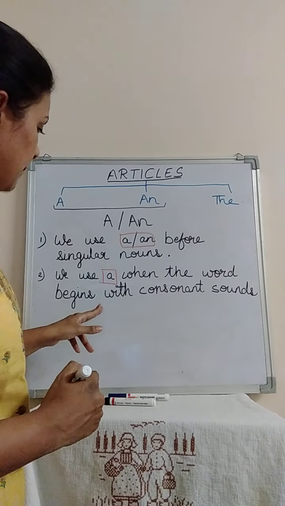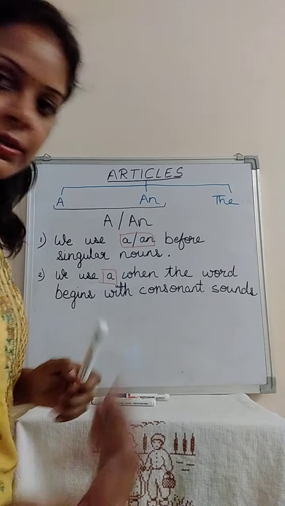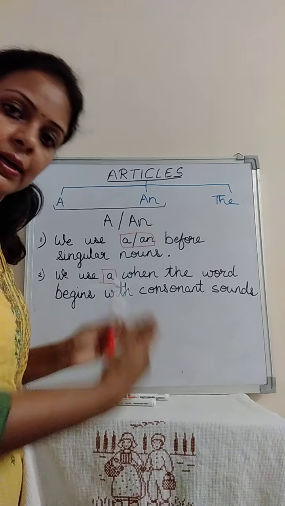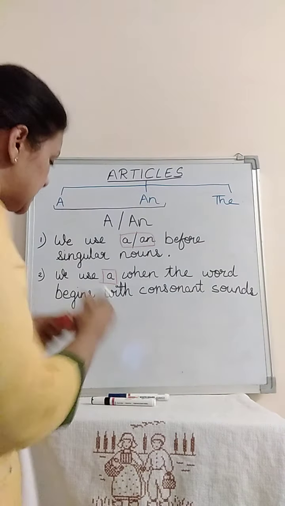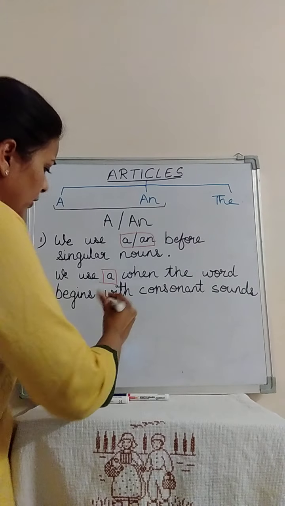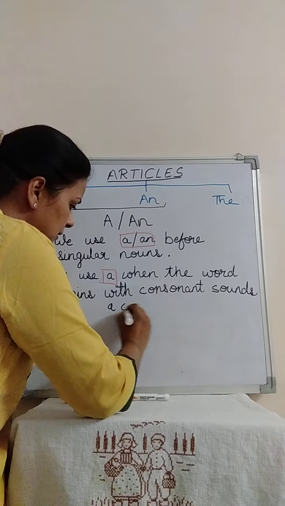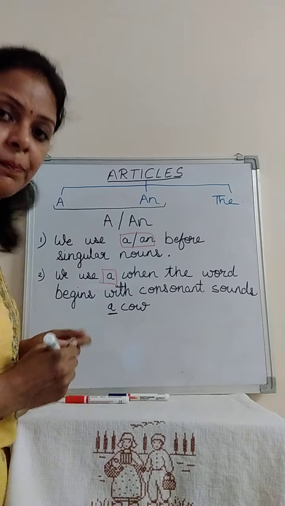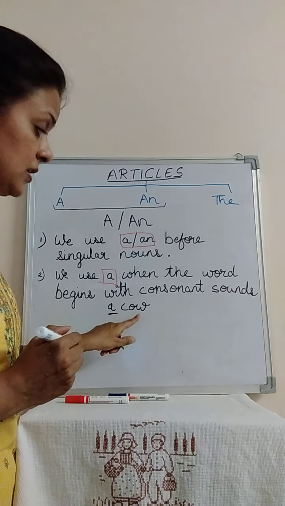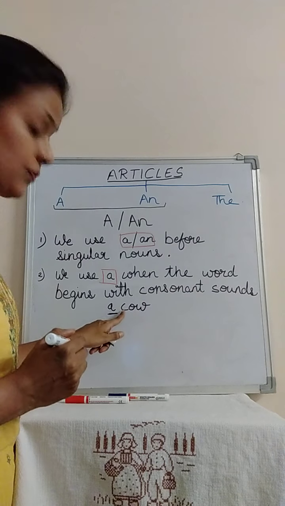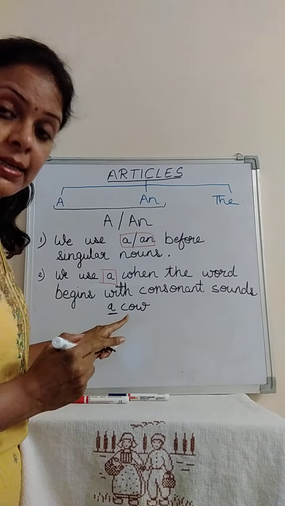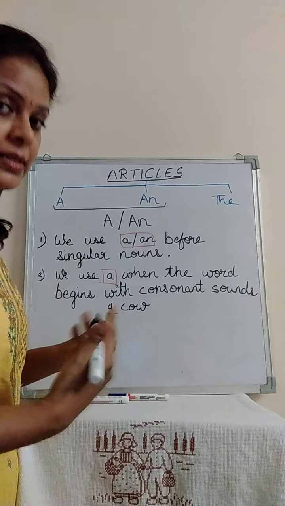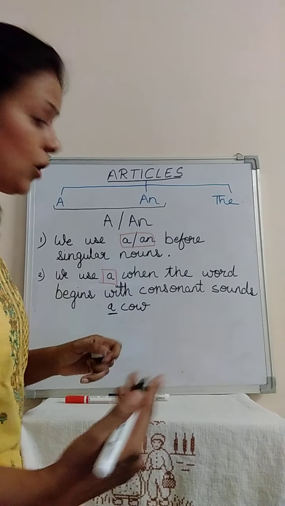Okay, for example, let's say a cow. The example which we have already discussed. A cow. So here the article we are placing is a because the word cow begins with C and C is a consonant. Right children? C is a consonant.